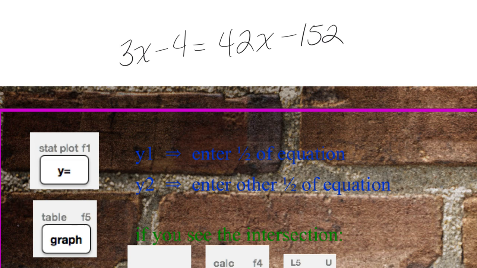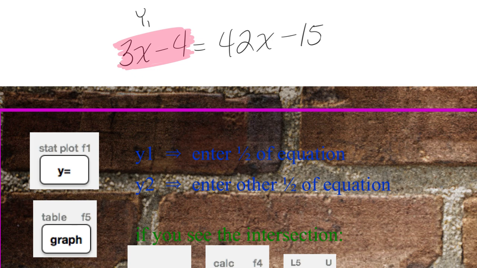Let's do 15. That way it's not too large. You're going to do y equals. You need to make sure your first one is clear. There is an X button right next to your alpha key. You're going to enter this in right here under y1. So this is y1.